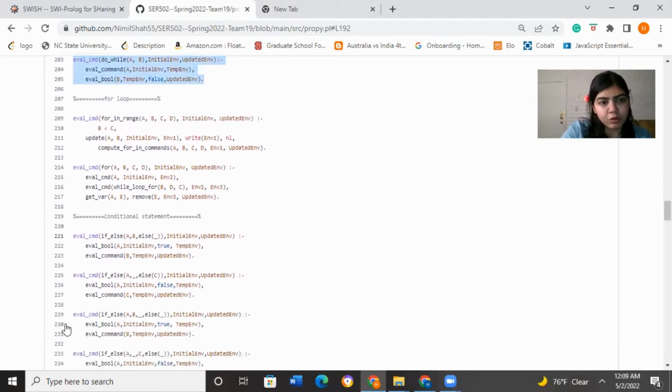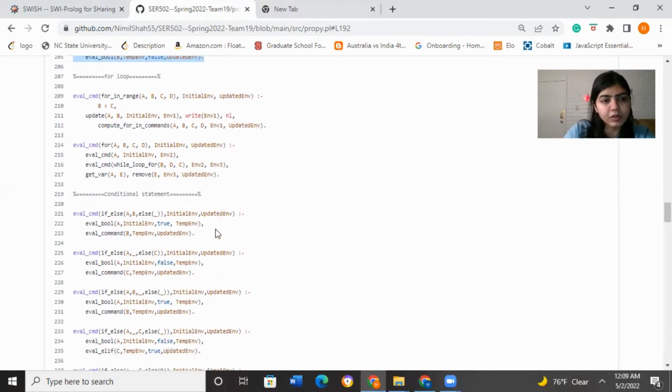Then we have our for loop, as we can see. We have two kinds of for loop. We have a simple traditional for loop in which we declare a variable, then we have our condition, and then we have the increment operator, or we have our for in range operator. These are the rules for that.